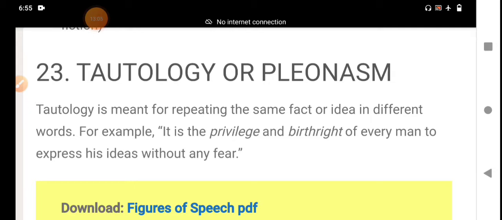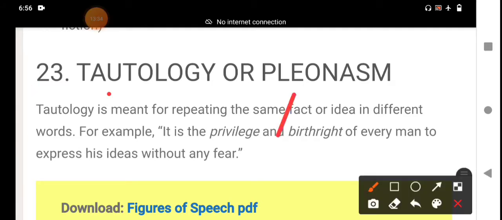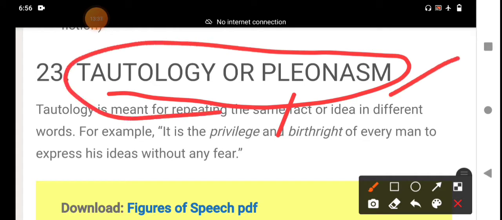It is the privilege and birthright of every man to express his ideas without any fear. Privilege, birthright. Repeating the same fact, to express his ideas without any fear. This is one of the examples. Tautology. A pleonasm, both are same. A slight difference is there. Here we are discussing the tautology or pleonasm.